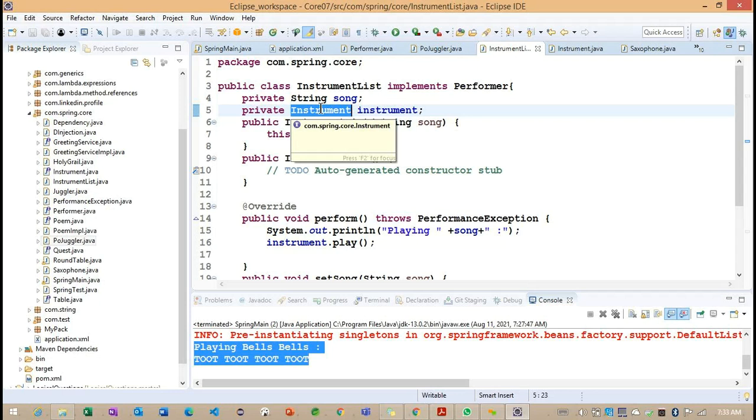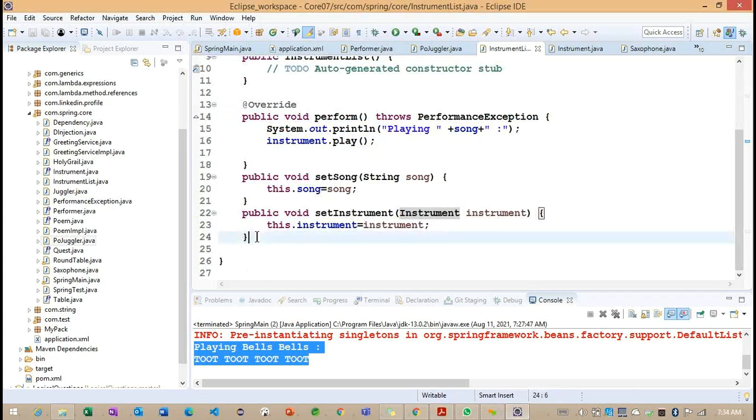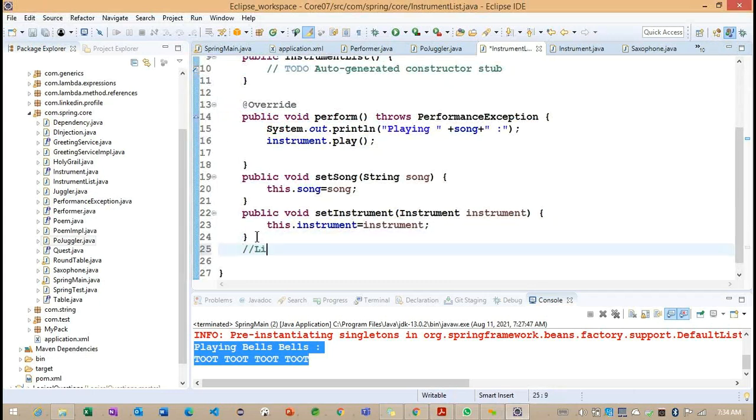Basically, Spring is going to support 4 types of collection configuration here. So what are the 4 types of collection configuration? The first one is called the list tag.